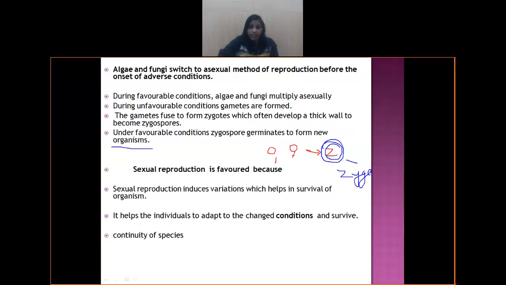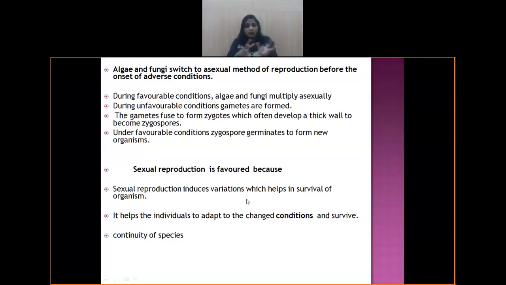So certain plants, and we have some cases in animals also, I'm talking of lower organisms, switch the method of reproduction from asexual to sexual. So this was a discussion about the asexual method of reproduction in lower organisms as well as in plants, which is known as vegetative propagation. Thank you.